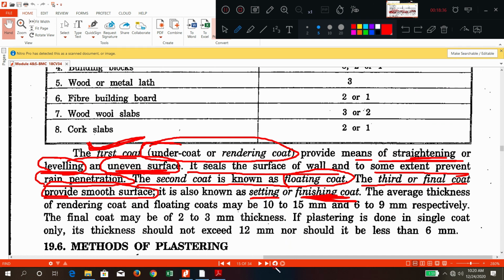So the average thickness they have given: for the first coat, the thickness is generally 10 to 15 mm, and for the second coat or floating coat, the general thickness is 6 to 9 mm, and the final coat thickness should be 2 to 3 mm.